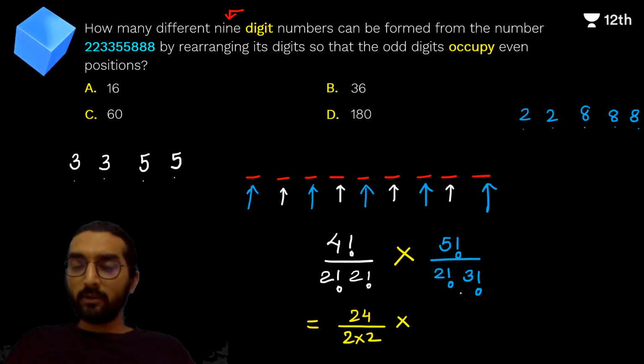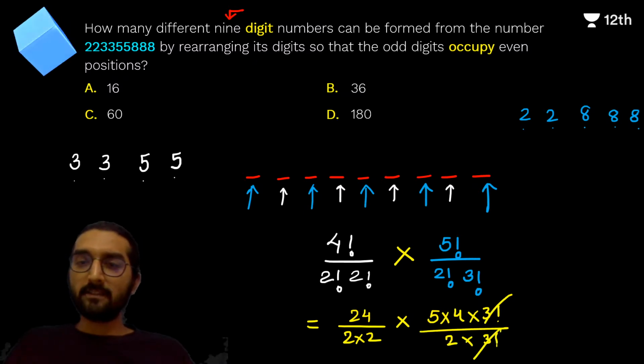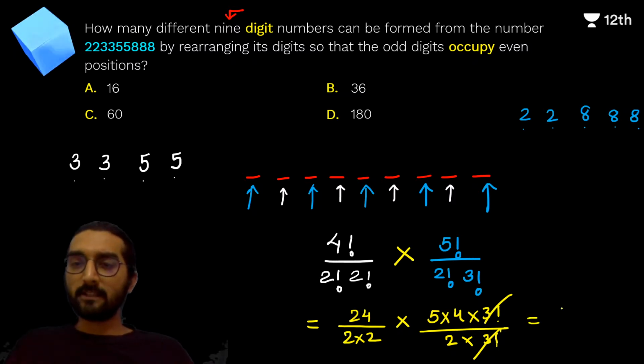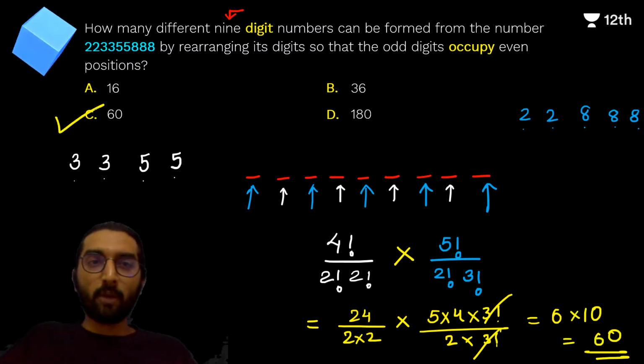5 factorial upon 3 factorial, so I will write 5 factorial as 5 into 4 into 3 factorial, right, upon 2 factorial is 2 and 3 factorial is 3 factorial. These two get cancelled. What you have here is 24 divided by 2 is 12, 12 divided by 2 is 6, and 6 into 10 gives you 60, right? And hence 60 is your answer guys. Everyone clear? Option C is your answer.